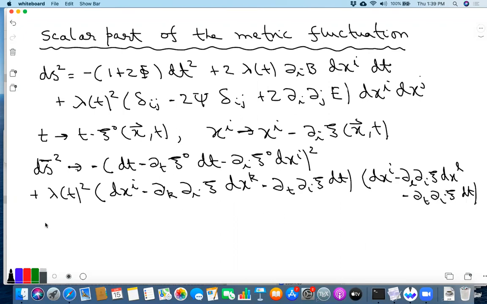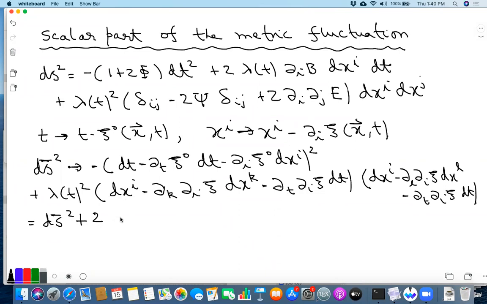Now I'm going to keep terms to first order in the deformation parameters. So there is a ds bar squared, the original choice, that is the minus dt squared plus lambda squared dxi dxi term.